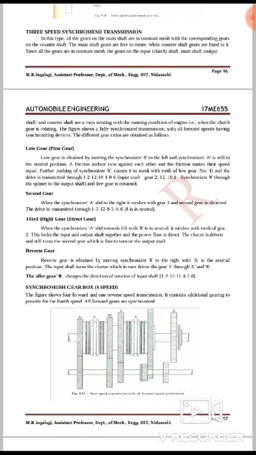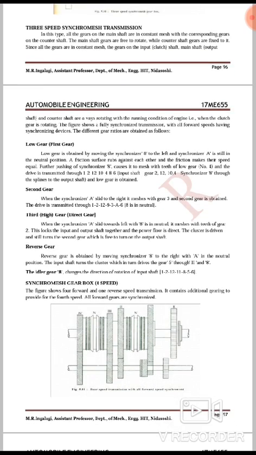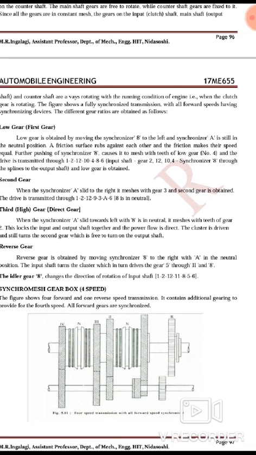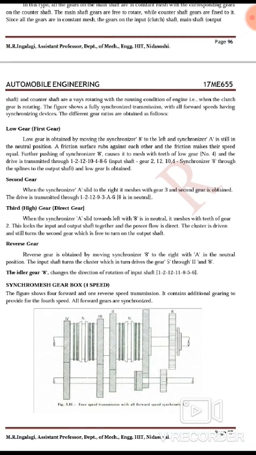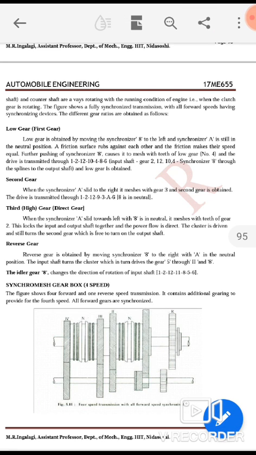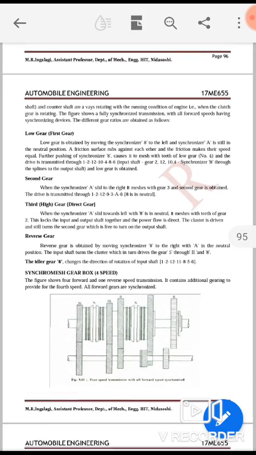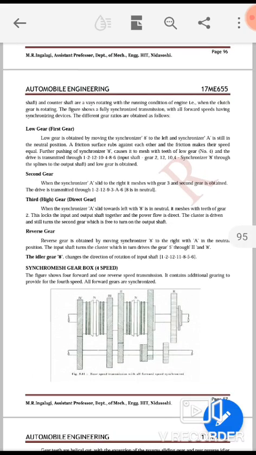Now the third gear. This is known as third gear or high gear, also known as direct gear.